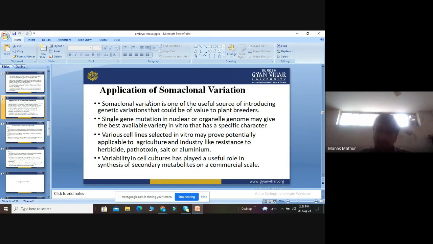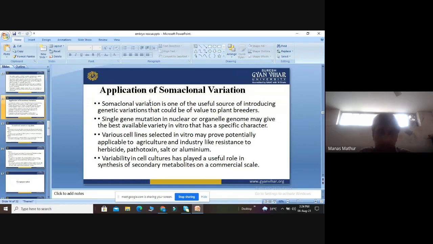Various cell lines are selected under laboratory conditions, which prove potentially applicable in the field of agriculture and industry, like resistance to herbicide, toxin, salt, or heavy metals. Because of these various cell lines, the plant has the ability to find resistance against herbicide, against toxin, against salt, or against aluminum.